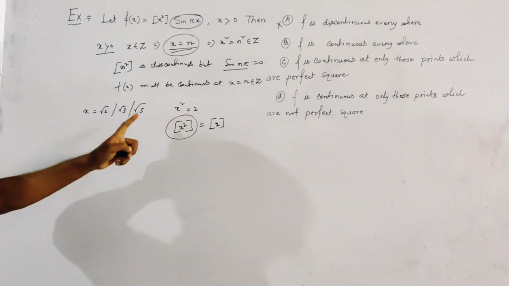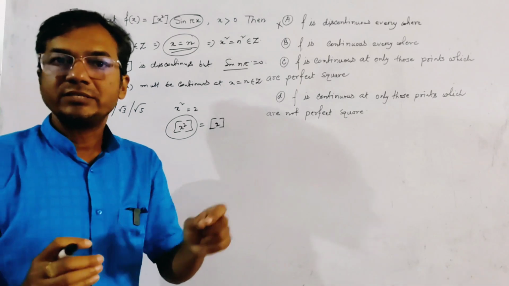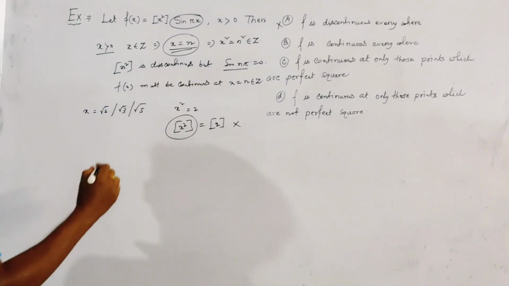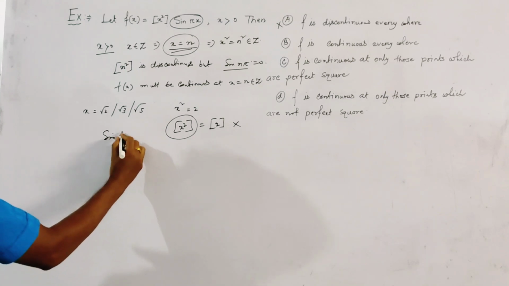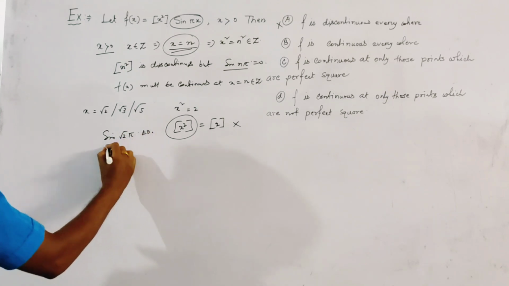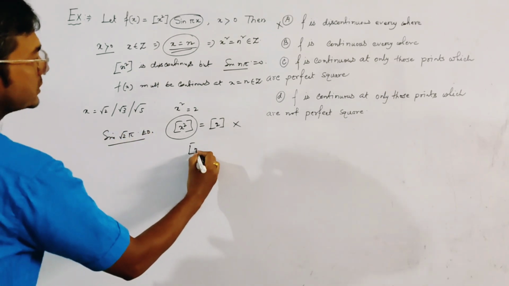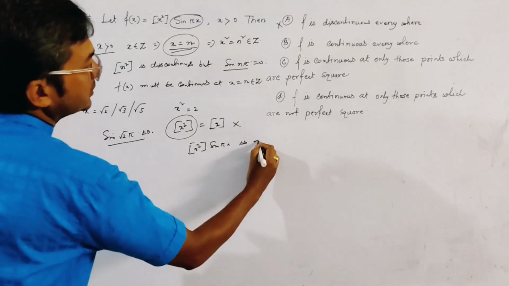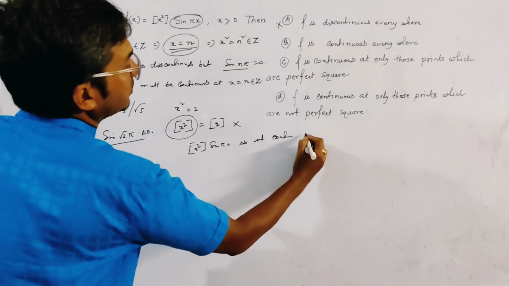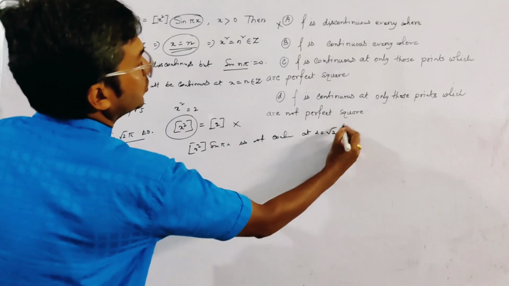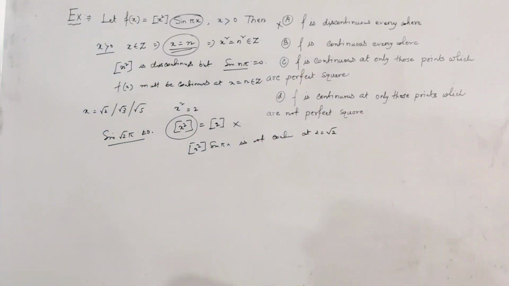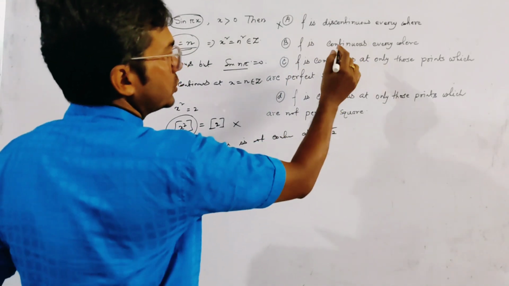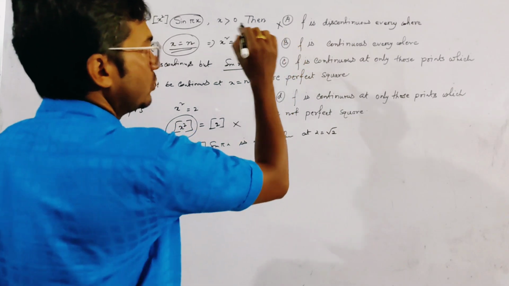We know that the box function is not continuous when x is an integer. And sin(√2 π) is not equal to 0. So [x²] sin πx is not continuous at x equal to root 2. So this option is also not correct. F is continuous everywhere, this is also not correct.